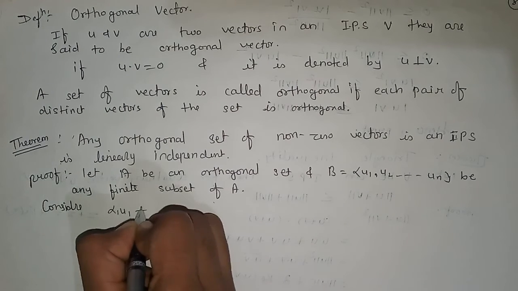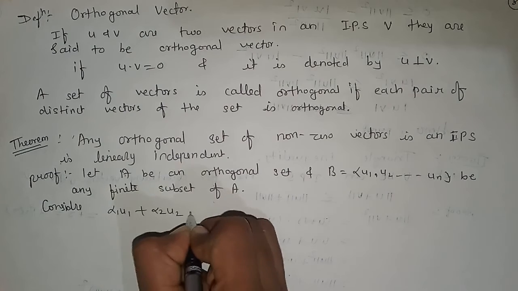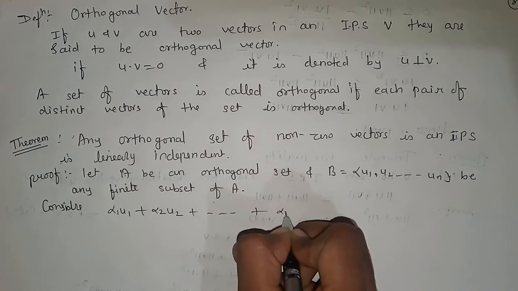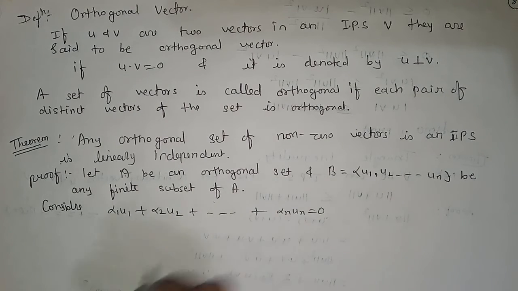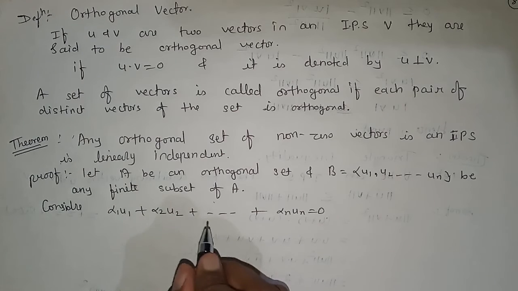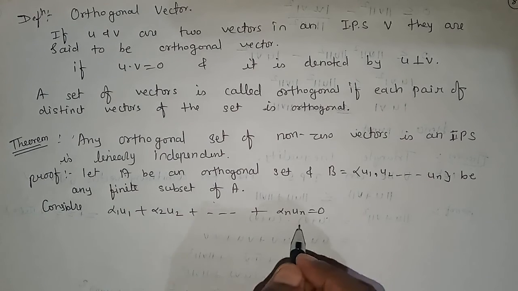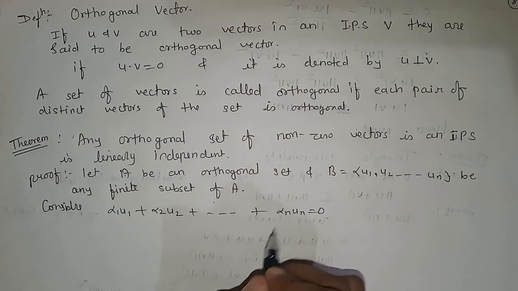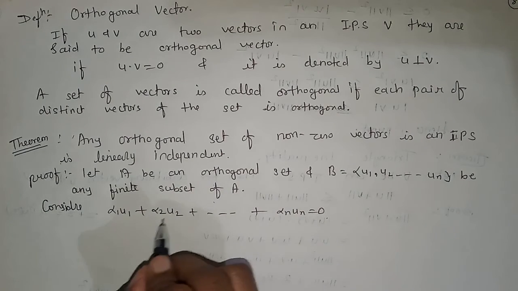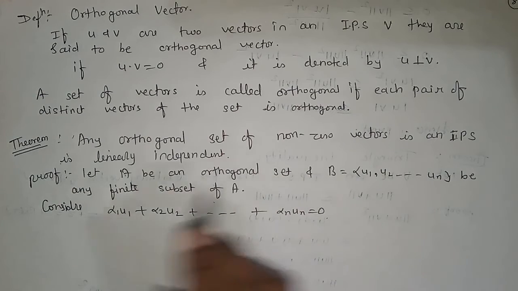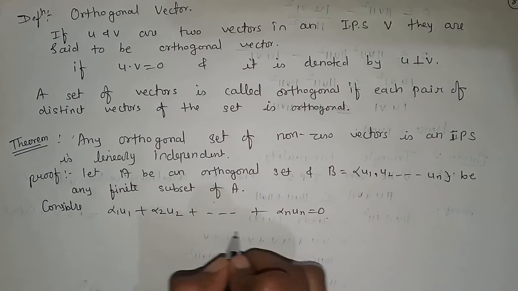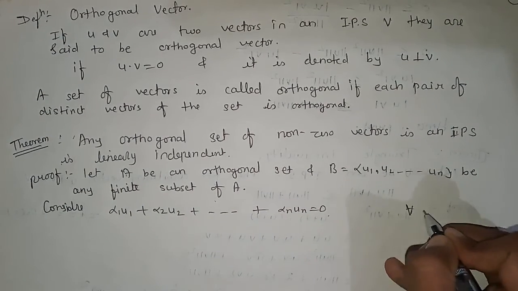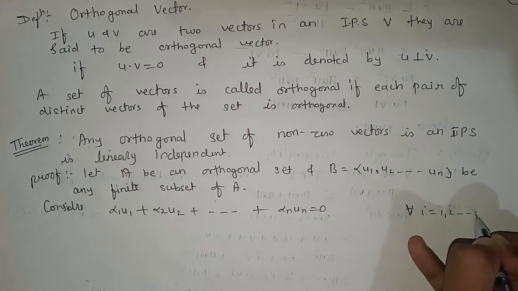So consider alpha 1 u1 plus alpha 2 u2 plus up to alpha n un is equal to 0. If we get all the alpha i as 0, then we will say that this subset of A is linearly independent. So we have to prove alpha i is 0 for all i equal to 1 to n.